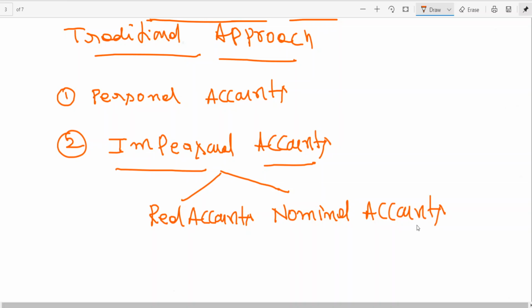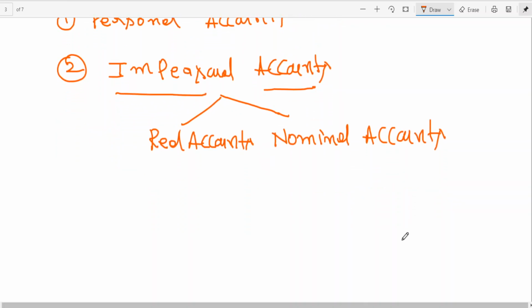Real accounts are about properties, nominal accounts are about expenses and income.